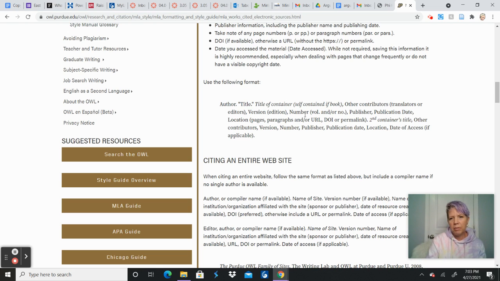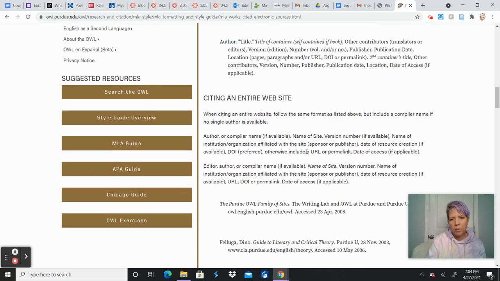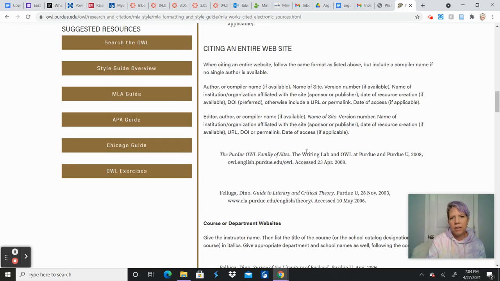So it's best probably just to look at an actual example of one of these. Let's say we were going to cite the entire website of the Purdue OWL. You would have the title and who produces it, when, and then eventually you come down here to the website address, and then you always want to say when it's accessed.